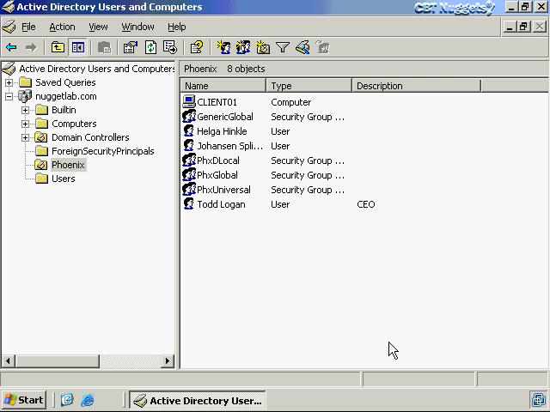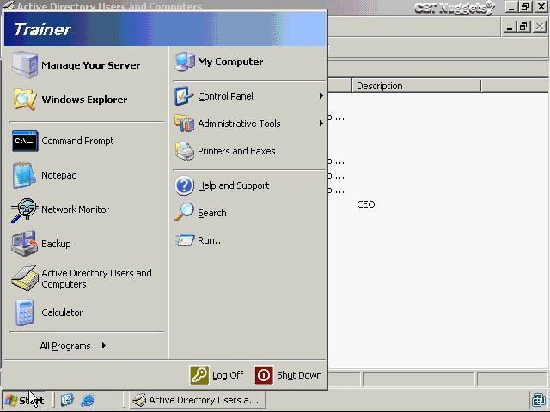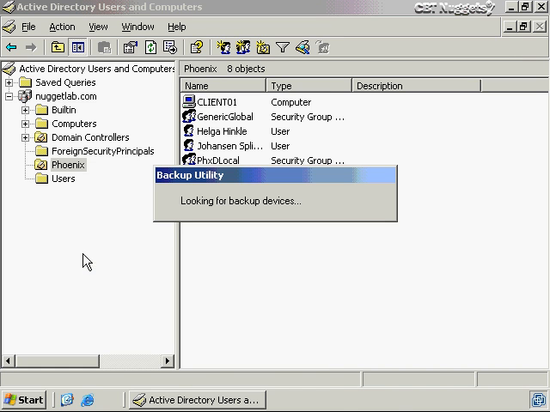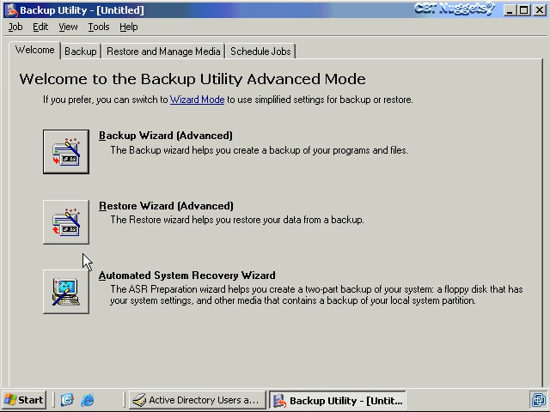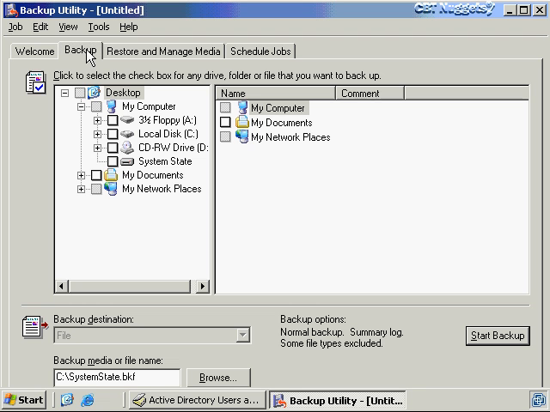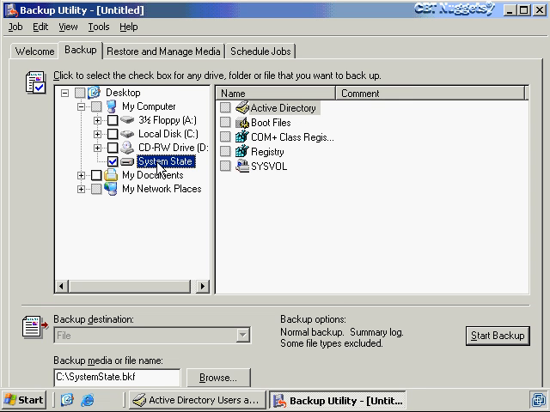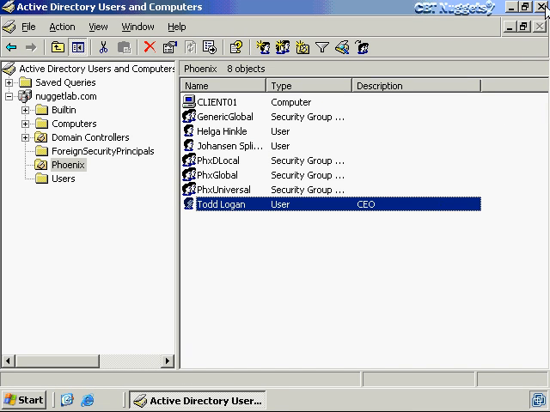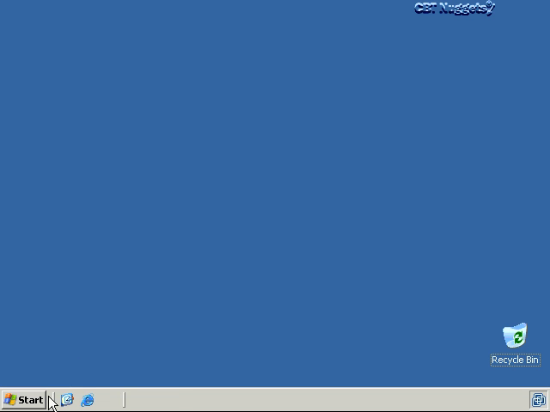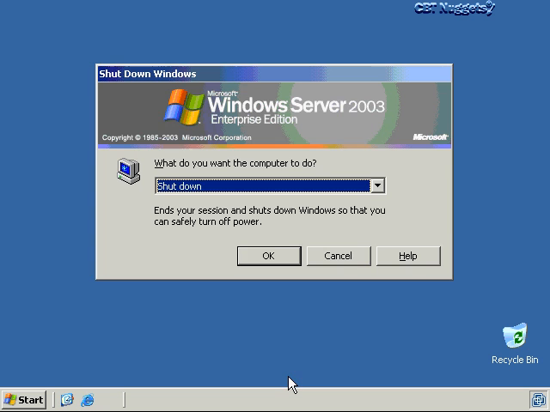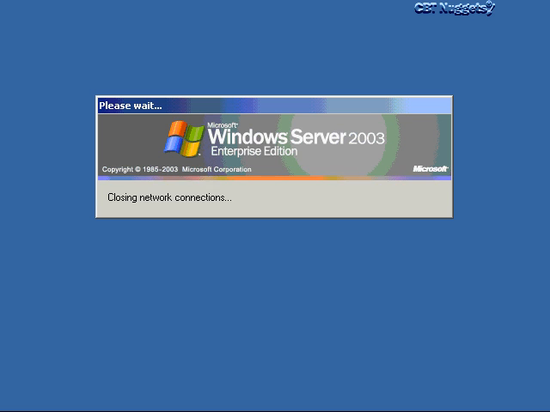Well, that's where a backup of Active Directory comes in handy. You see, you've already made a backup, and provided you've made a backup at some point in the recent past, that has to be less than 60 days because you want to avoid what's called a tombstone interval. Anyway, as long as you've made a backup of the system state within the recent past, then you can reboot this server into something called Directory Services Restore Mode, and that's what I'm going to do here.